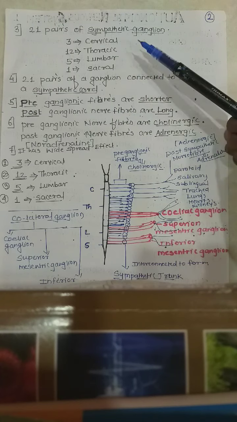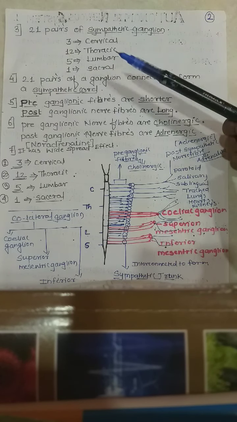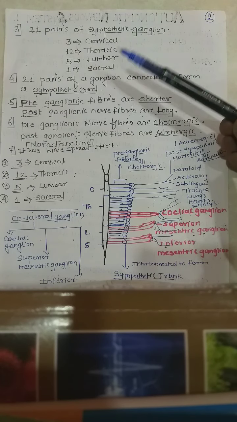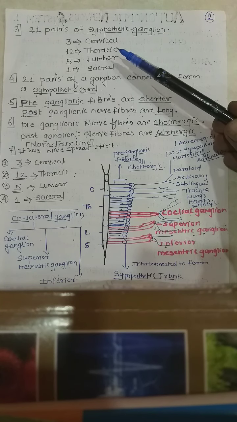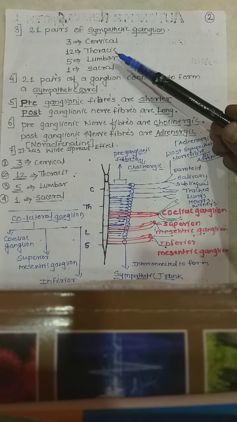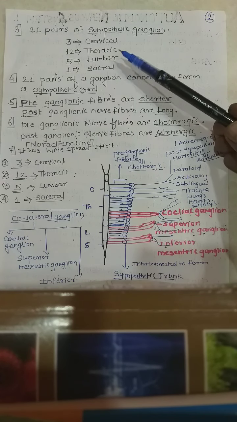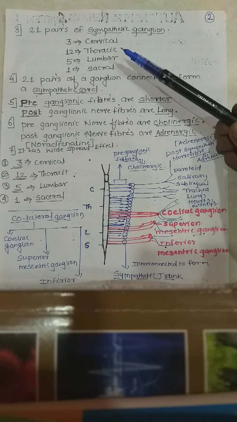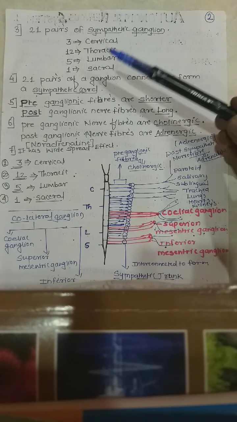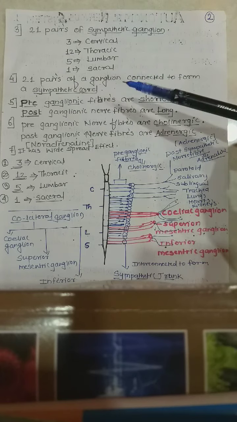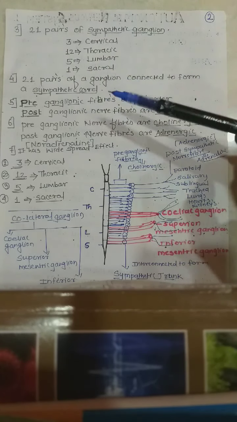Because most of the major nerves arise from the 12 thoracic pairs and all 5 lumbar pairs, it is called the thoracolumbar outflow. The point is clear here.